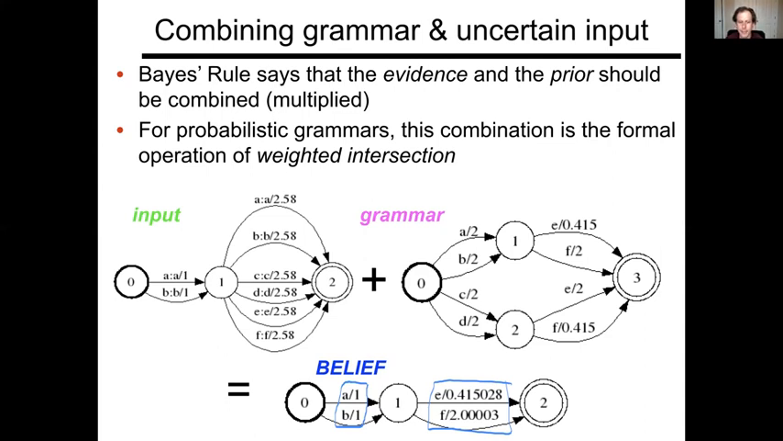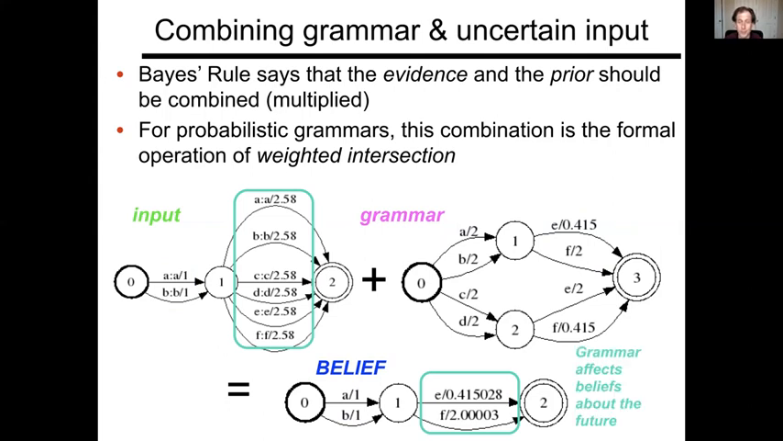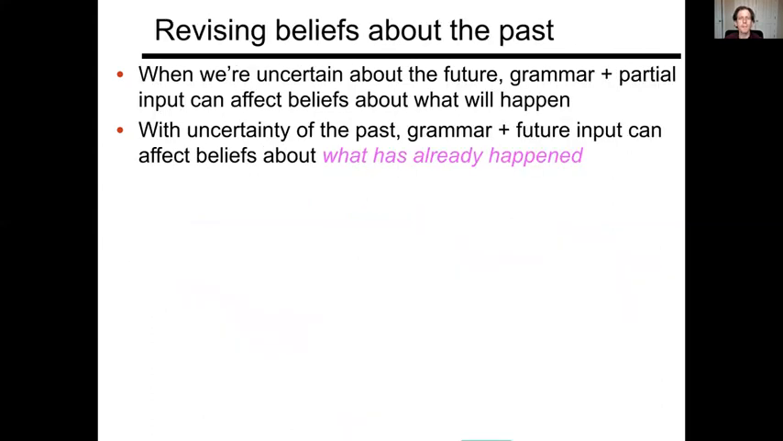But now, what has happened is that we've taken information from the input, and the grammar has propagated that forward into the future. You can think of the input representation as having no information, not yet having even seen position 2, but the grammar propagates information about position 2 forward from position 1. And so you can think of this as prediction. Grammar affecting beliefs about the future, grammar is doing probabilistic prediction. But there's more. When we're uncertain about the future, grammar and partial input can affect beliefs about what will happen. That's nothing new. Really, we've seen this before in expectation-based processing and surprisal.